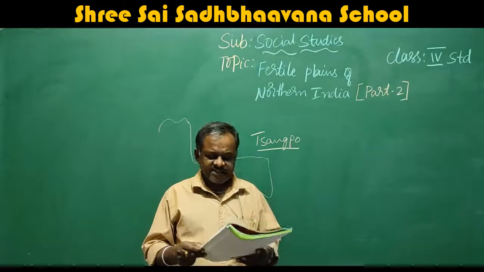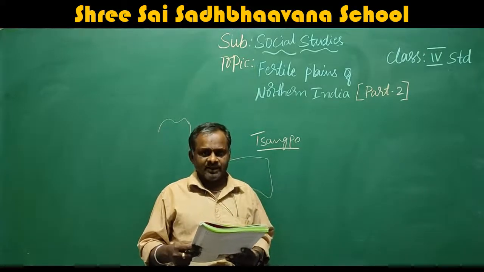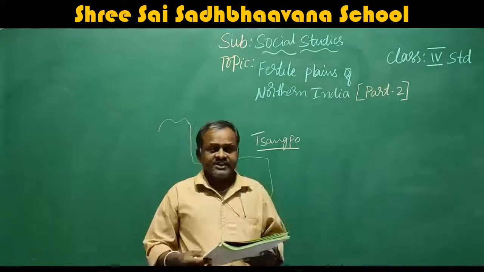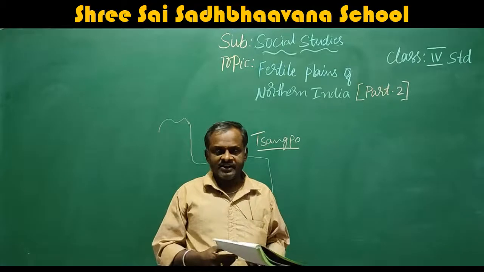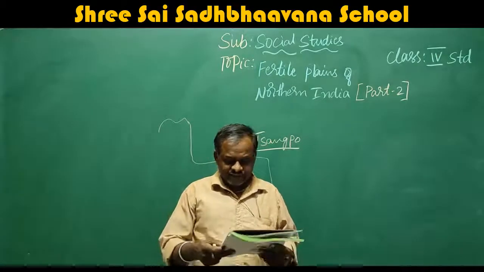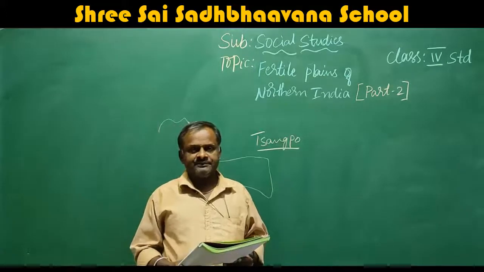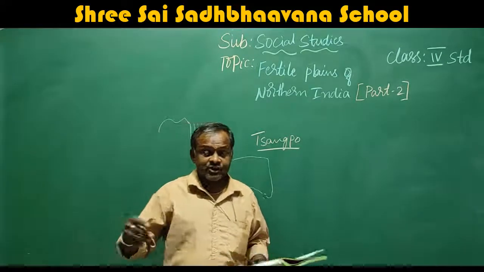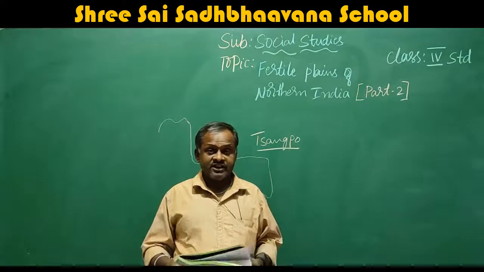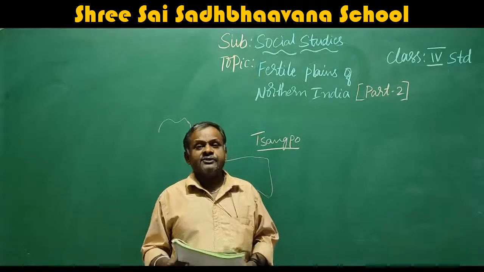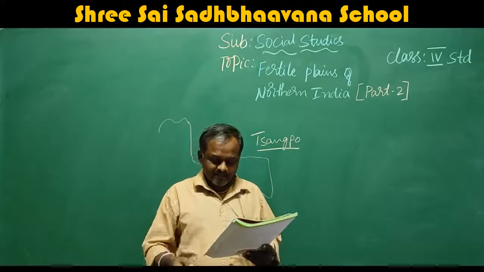There it is known as Jamuna. In Bangladesh, the name of this river is Jamuna. That means this river's name in Bangladesh is Jamuna. Then it joins one of the distributaries of river Ganga. After that, it joins the river Ganga once again and forms the largest delta in the world, that is known as Sundarbans.